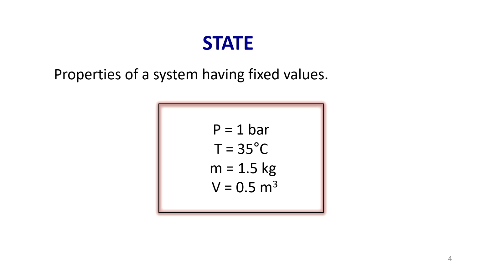The size of the system gets reduced. That means properties which depend upon the mass of the system, which depend on the size of the system, are called extensive properties. This is how the properties of a system having a fixed, constant value are represented. For example, system pressure is 1 bar, temperature is 35 degrees centigrade, mass is 1.5 kg, and volume is 0.5 meter cube. These numbers are just for examples only.